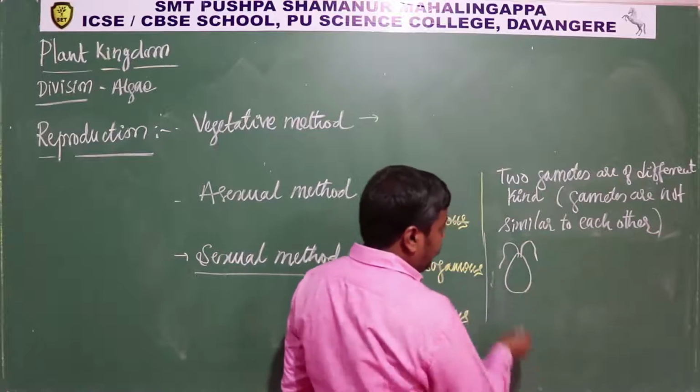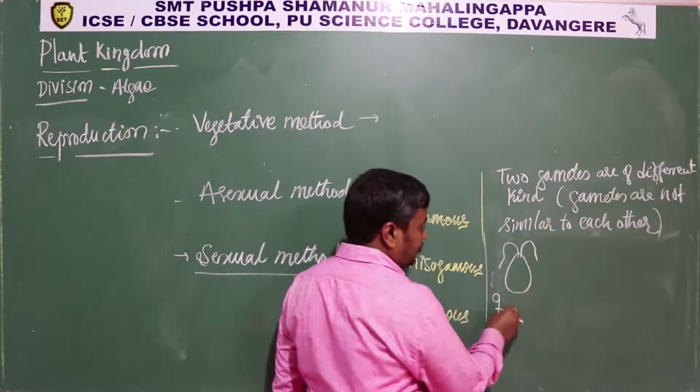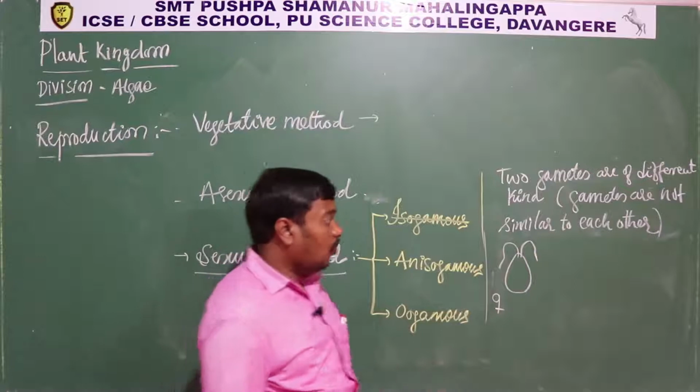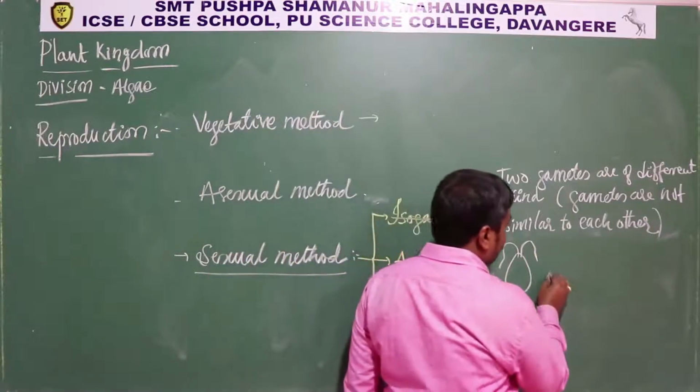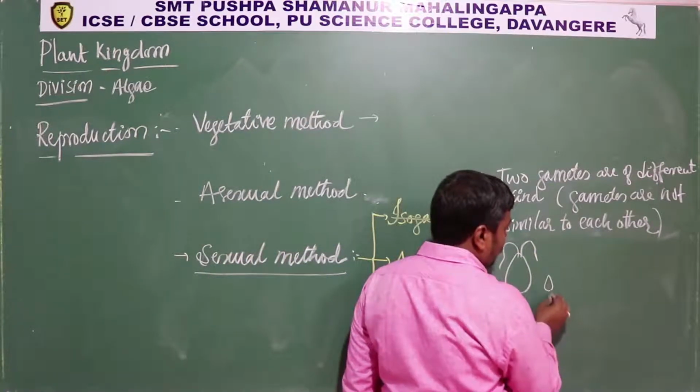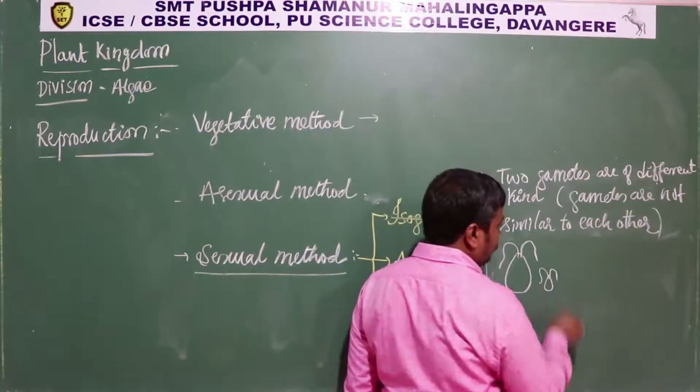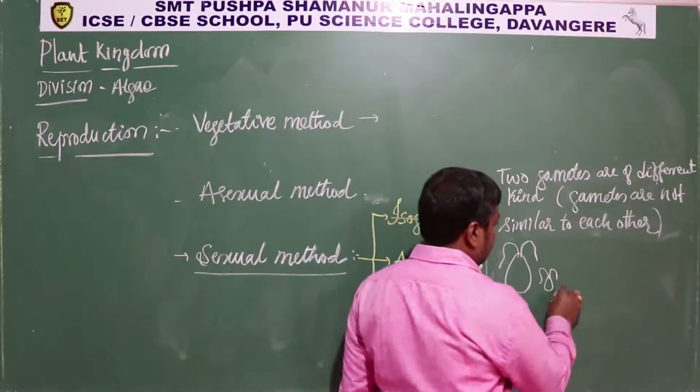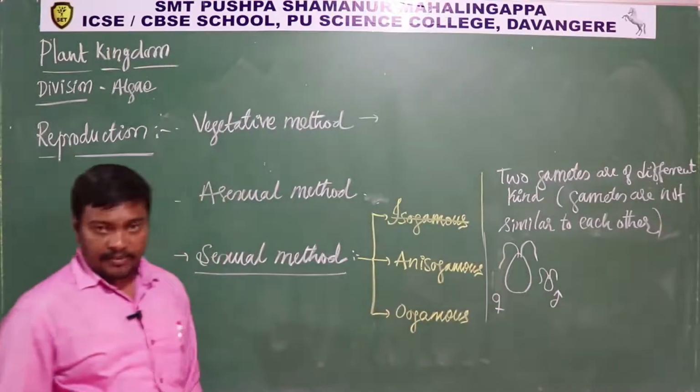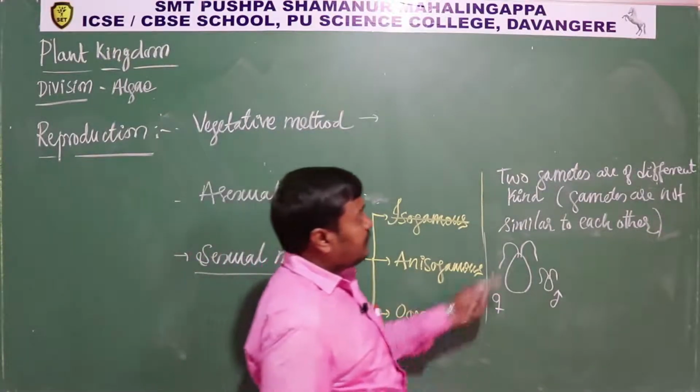This is a gamete. Let's consider this as the female gamete. So it is motile. Similarly, one more small gamete. It also has flagella. Let's consider this as the male gamete. Okay, so two gametes are of different kind.